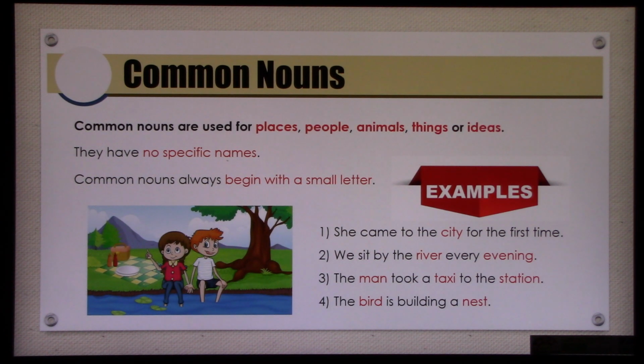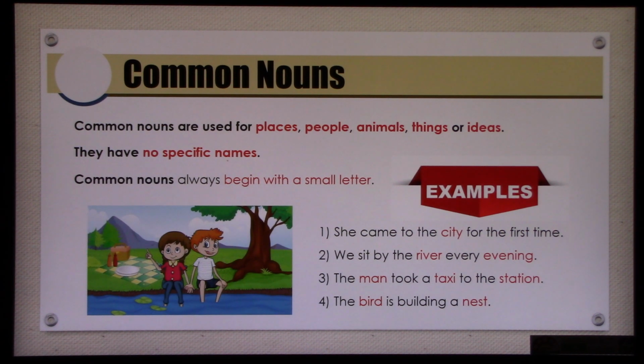Common nouns are used for places, people, animals, things or ideas. Once again, what are common nouns? Common nouns are used for places, people, animals, things or ideas. They have no specific names. Did you understand? They have no specific names, means no name in particular.